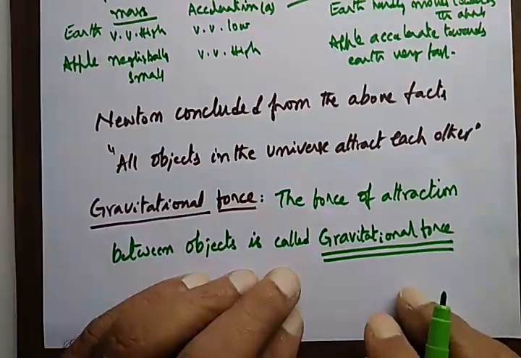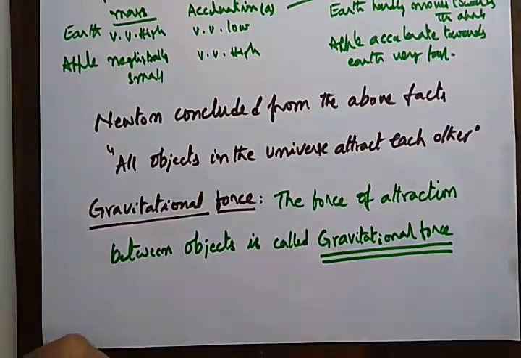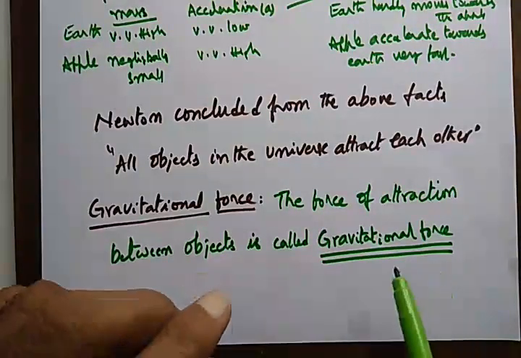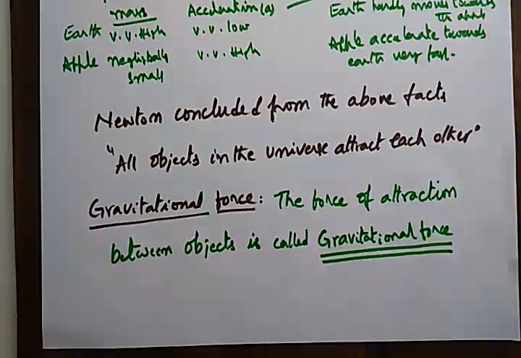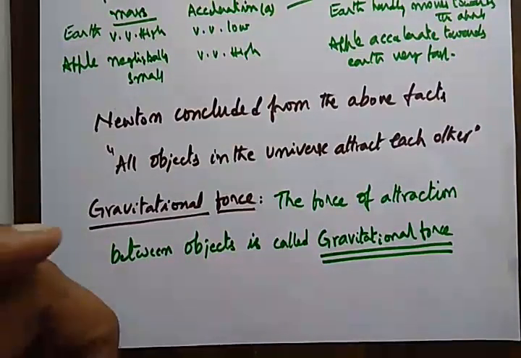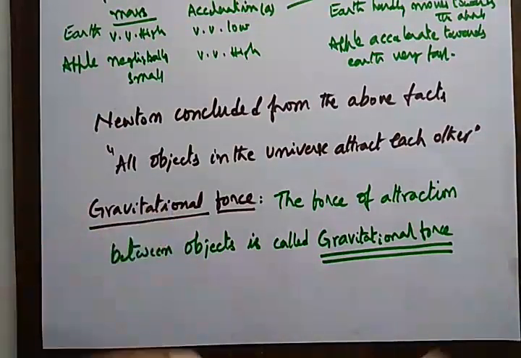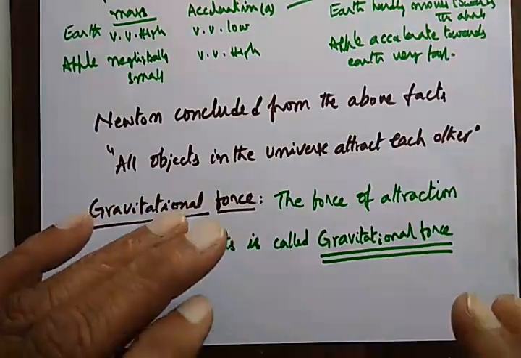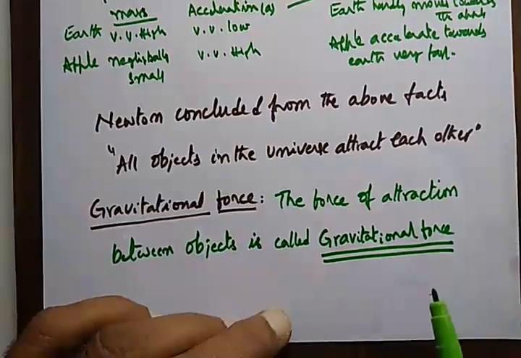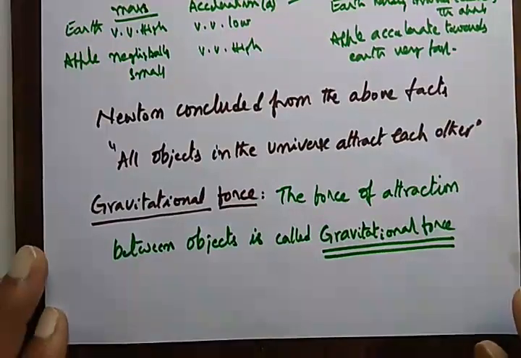So from this he concluded this is a gravitational force. This happens whether they are very, very small masses or very huge masses, or between a very small mass and a very big mass. Every two objects in the universe get attracted. No repulsion. They get attracted by the gravitational force.